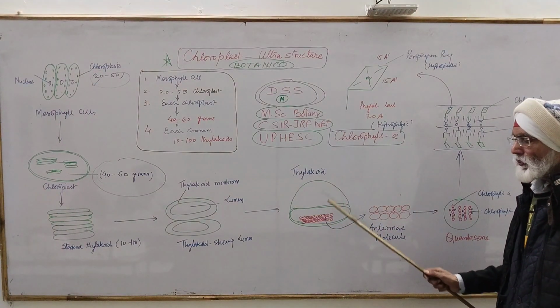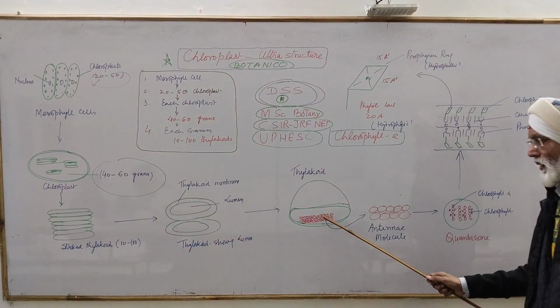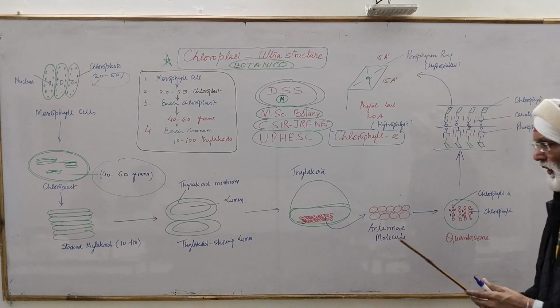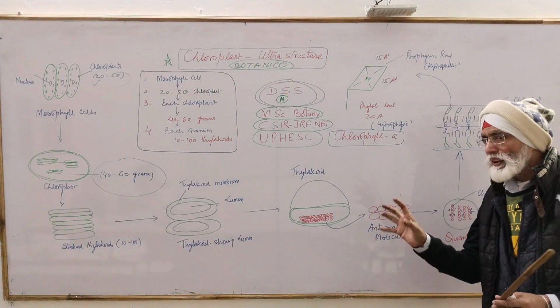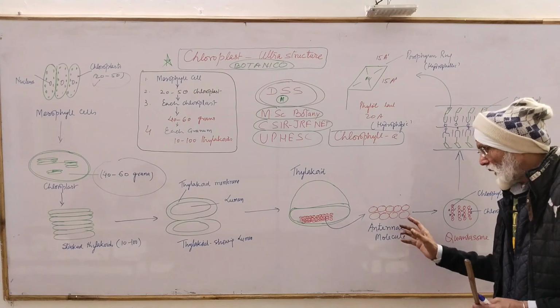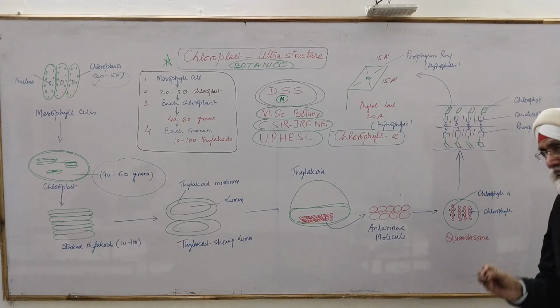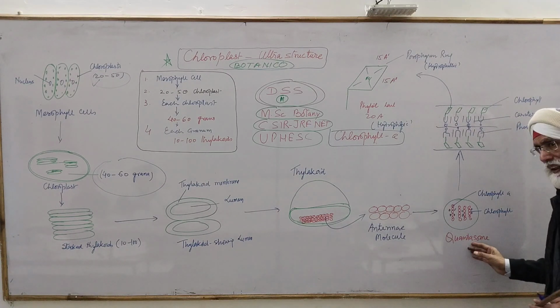Now these thylakoid membranes further are enlarged, and they possess very, very small thick granules, and these together, clustering of the various types of photolamellae, constitute the antennae, a large number of chlorophyll molecules. And now let us take one antenna, and it possesses a small granular structure, and these are called quantasome.